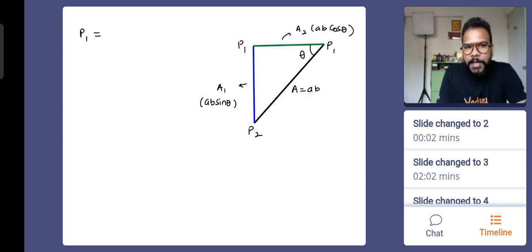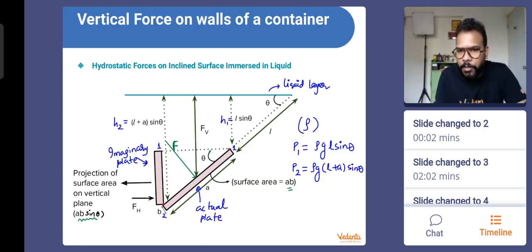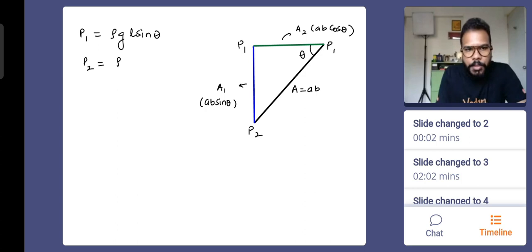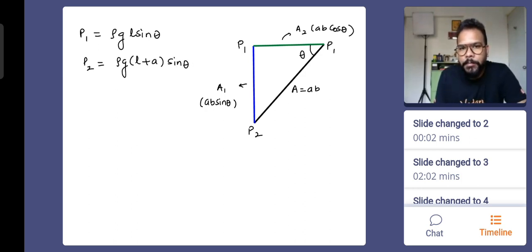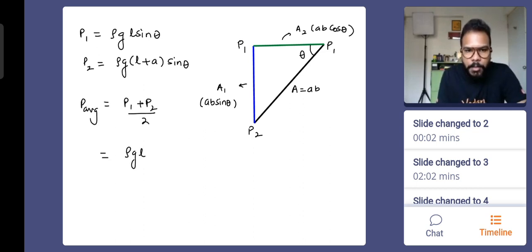We found the value of pressure P1. It came out to be rho into G into L sin theta, and the other one, the pressure, was rho into G into L plus A sin theta. Do we know how to calculate the average pressure on this wall, the average pressure on the actual plate? The average pressure is simply P1 plus P2 by 2. That means rho GL sin theta plus rho G into L plus A sin theta, divided by 2. Half of this value.